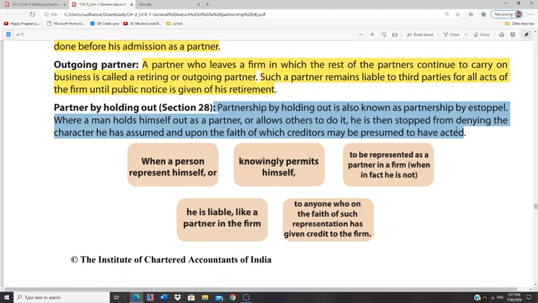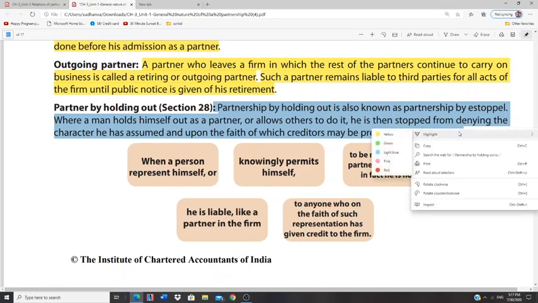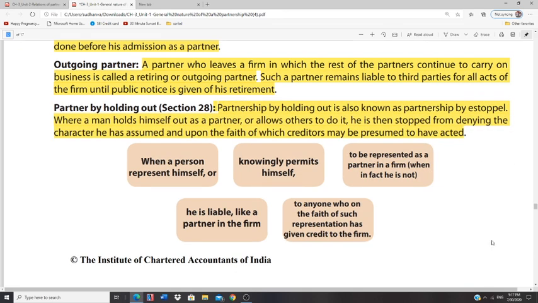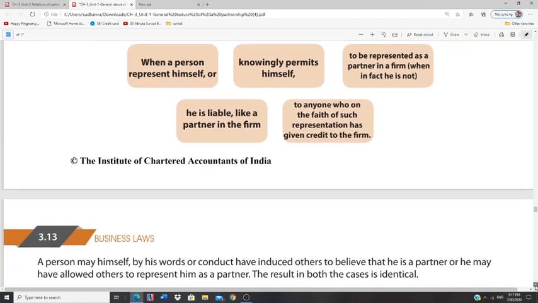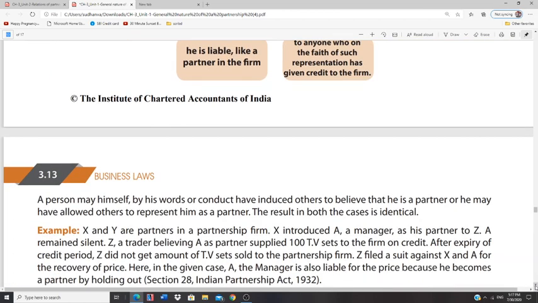He is then stopped from denying the character he has assumed, upon the faith of which the creditors have presumably acted. In such a case also, that particular person is liable.